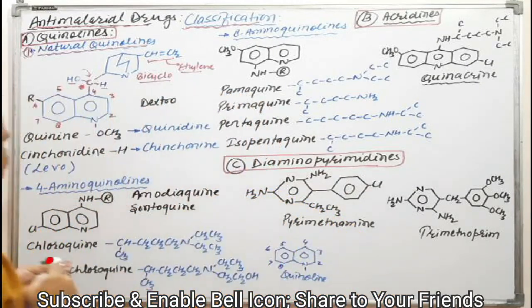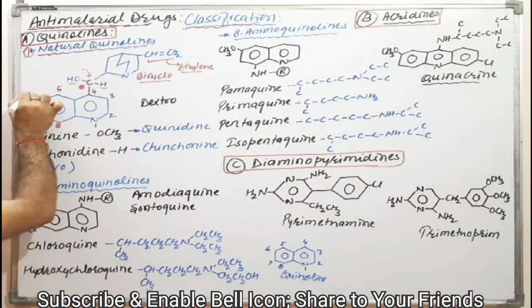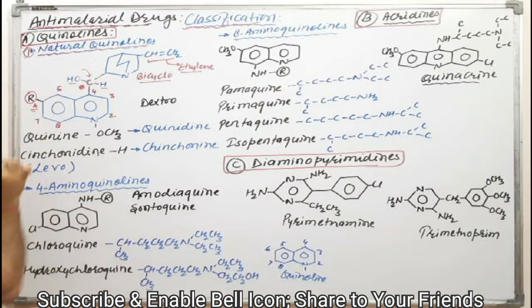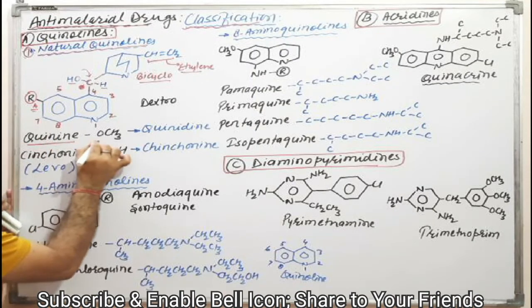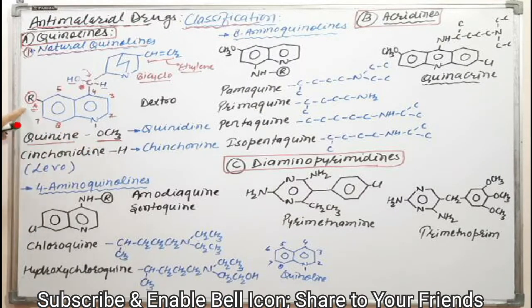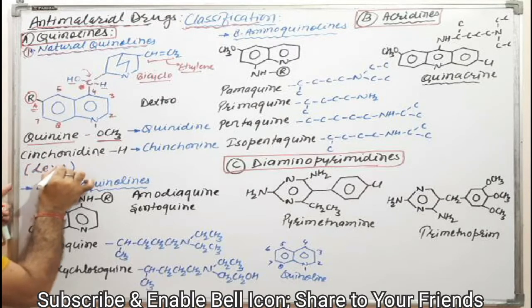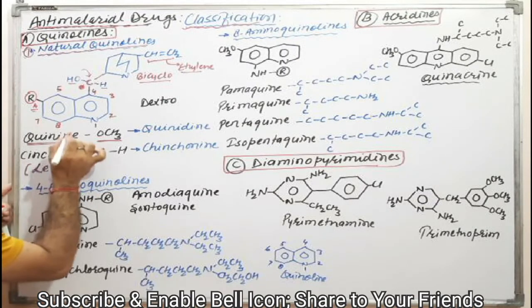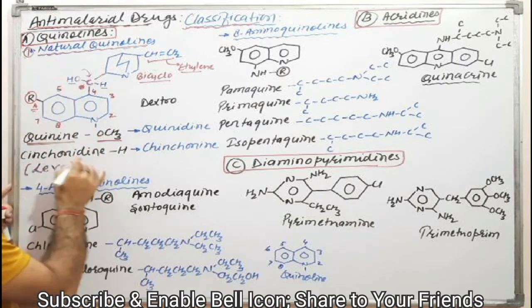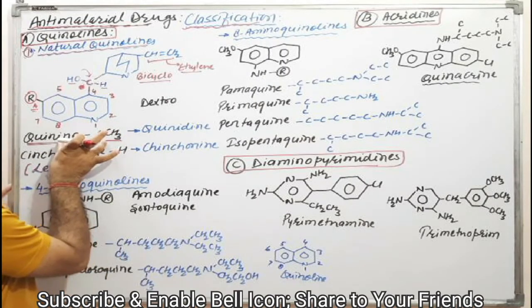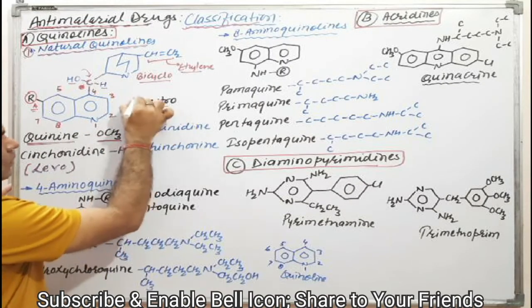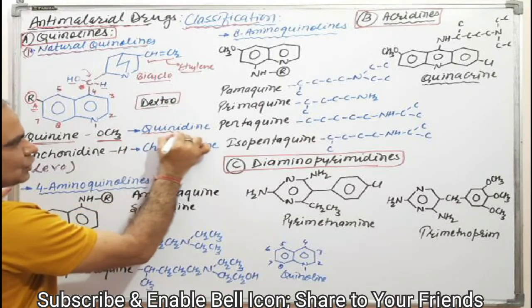On the basis of different isomers, here R is at the sixth position. If a methoxy group is there, then it is quinine. Try to understand, the levo form of this chiral center is quinine. If the same structure is dextro form, that will be quinidine.